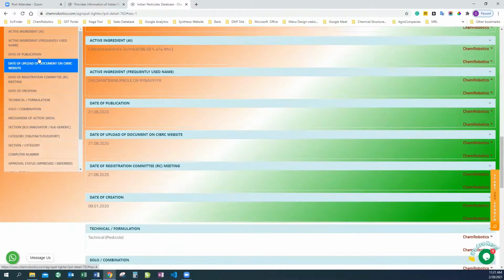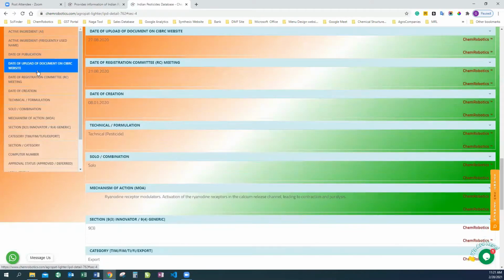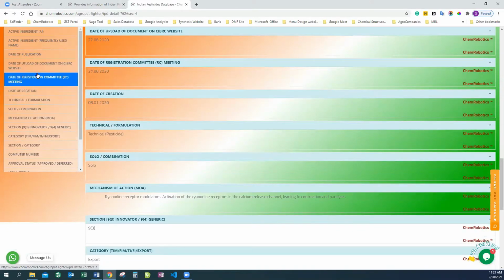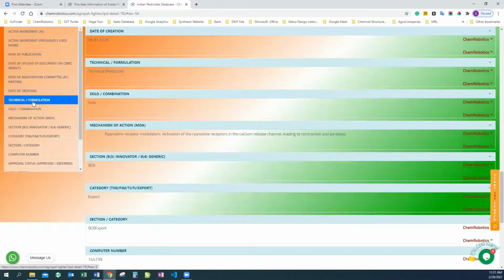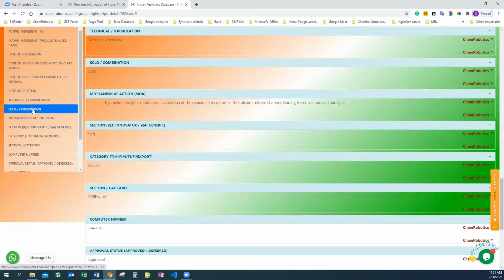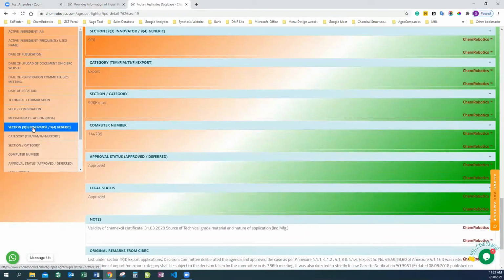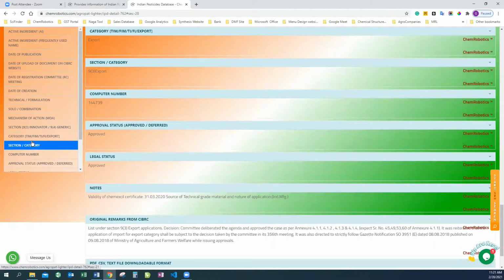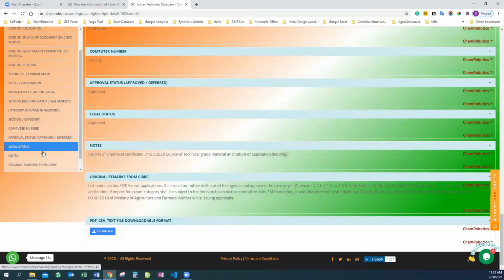So here we are providing the active ingredient name, the frequently used name, the date of publication, the date of upload of the document on the CIBRC website, the date of registration committee meeting, the date of creation, the technical or the formulation, the solo or combination for which you're looking, the mechanism of action, section 9.3 information or 9.4 information, the category wise information, the computer number, the approval status, the legal status, and notes and original remarks from the CIB we are providing.